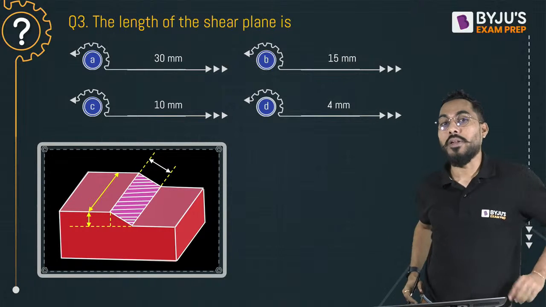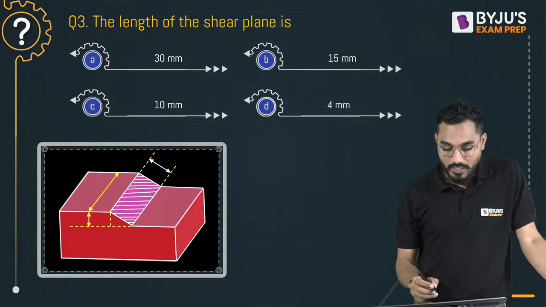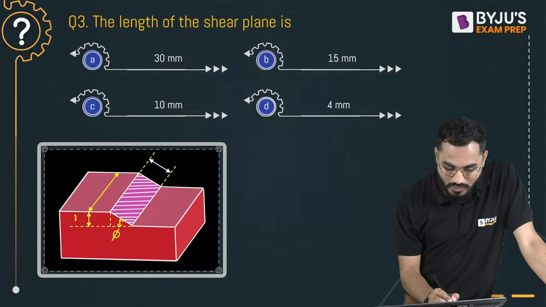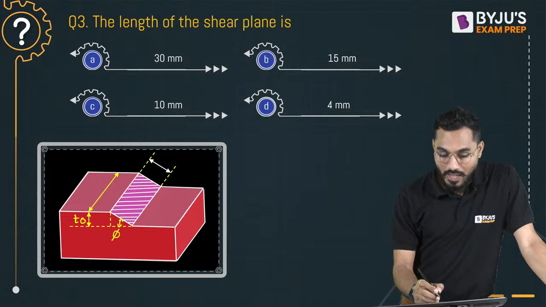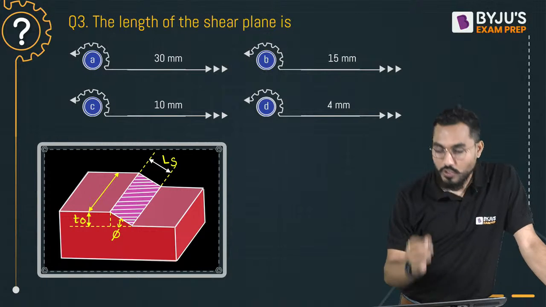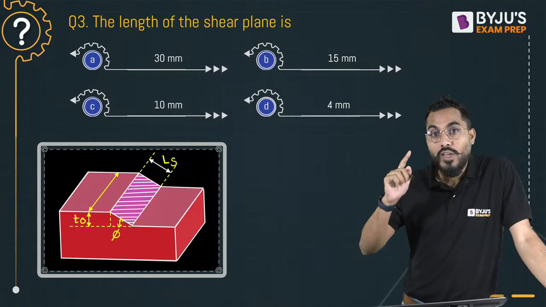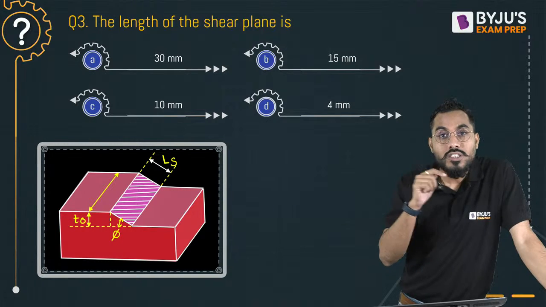Calculate the length of the shear plane. What is the length of the shear plane, sir? This is the angle made by the shear plane with the cutting velocity vector, that is the shear plane angle phi. This is the uncut chip thickness T0, and this is nothing but the length of the shear plane LS. Multiple times we have discussed this. Now we are interested to calculate the length of the shear plane, so use the sine rule there.